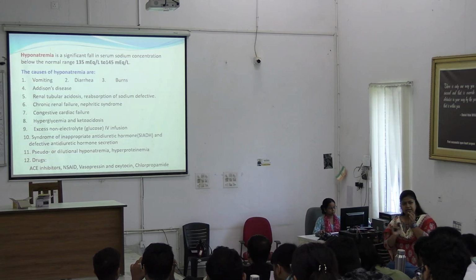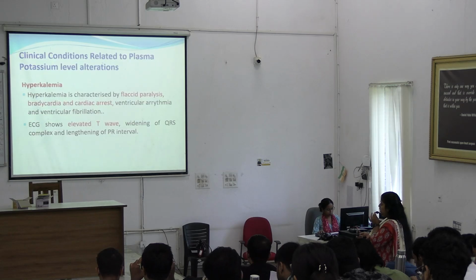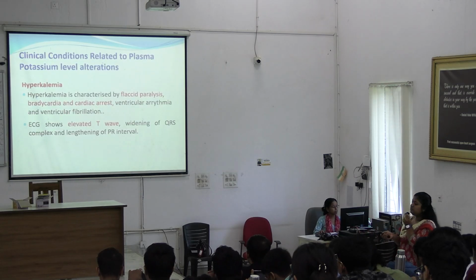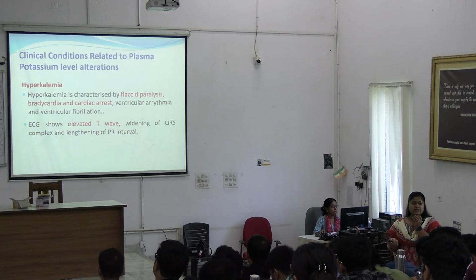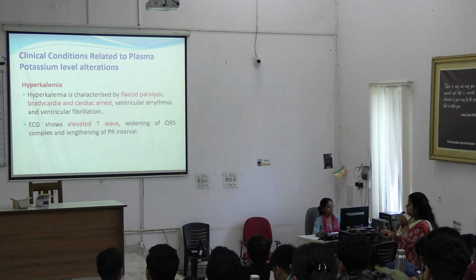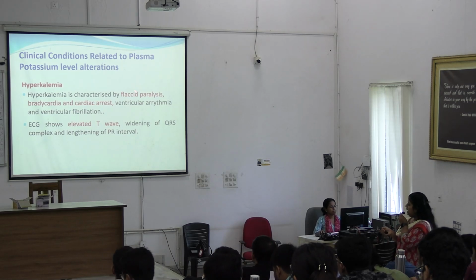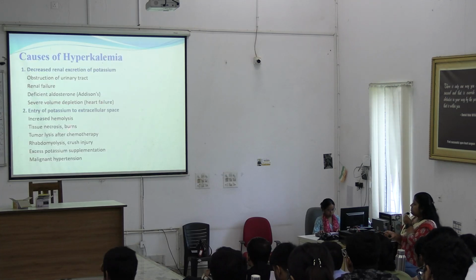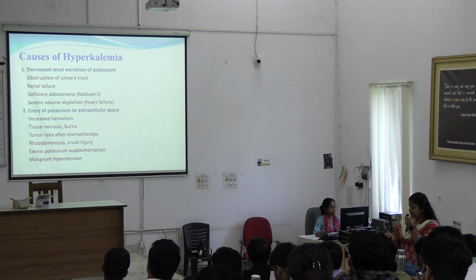This has already been taught, so I will not explain these in detail. Okay, now coming to hyperkalemia. Hyperkalemia is where the potassium level is increased, and the symptoms could be paralysis, bradycardia, cardiac arrest, and these are the causes of hyperkalemia.